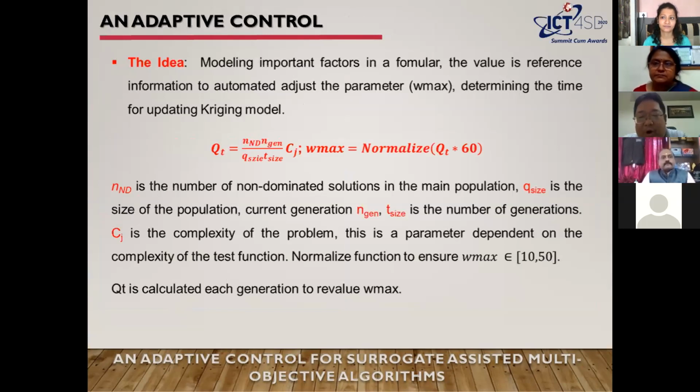Here, in the original algorithm, after a fixed number of generations the model needs to be updated. So now we can recalculate, and it can update sooner or later. It depends on the current quality of the main population. So it makes the algorithm more adaptive to keep the balance between exploration and exploitation. It does not use fixed parameters. It is the trend during the search.